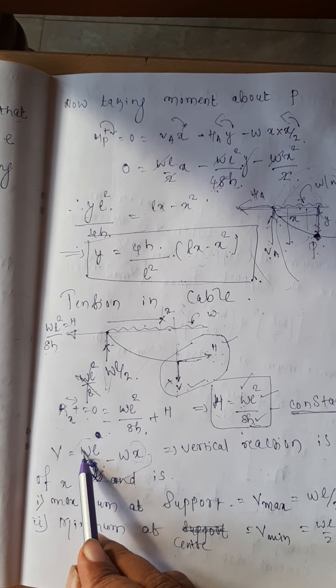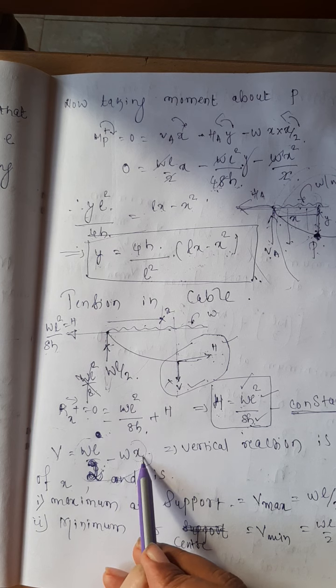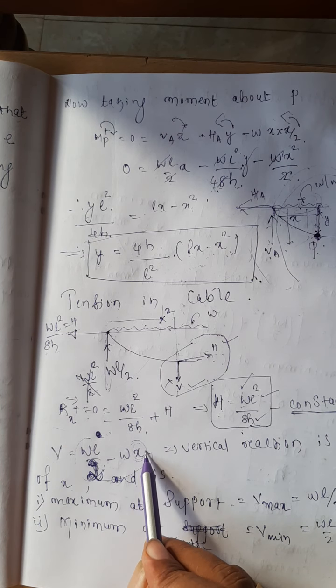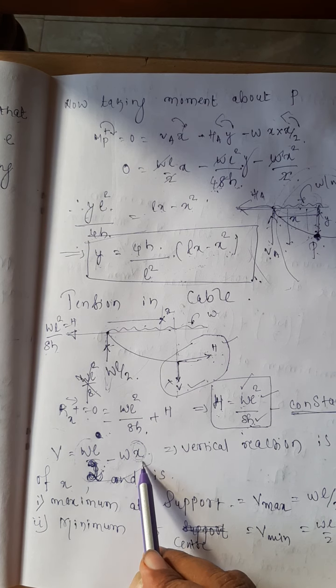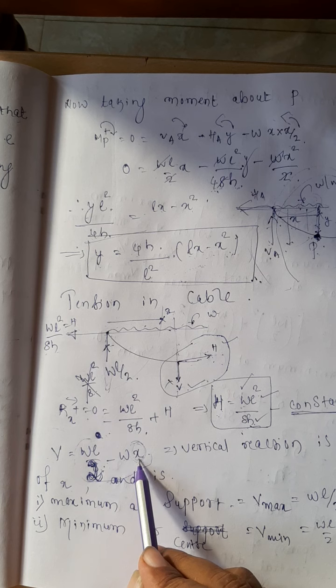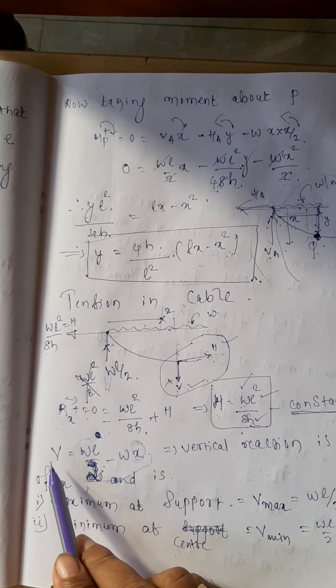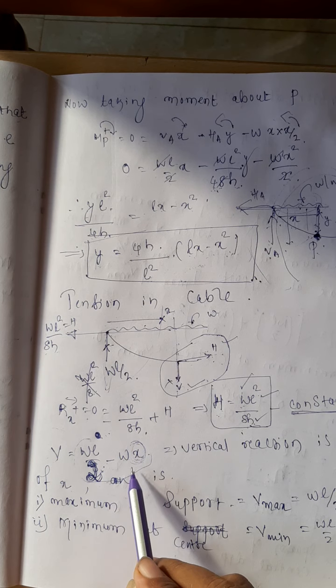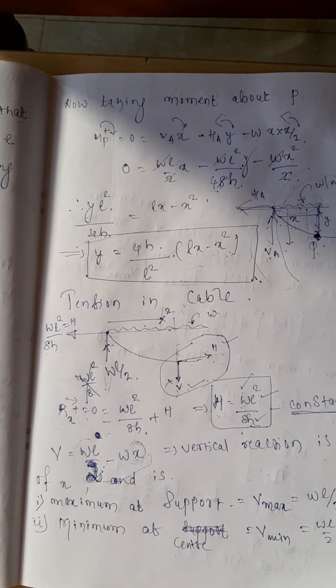And V is given by WL by 2 minus W into X. What is the other meaning of this? As X increases, the value of V decreases. Therefore, what can you say? V will be maximum when X equals 0.